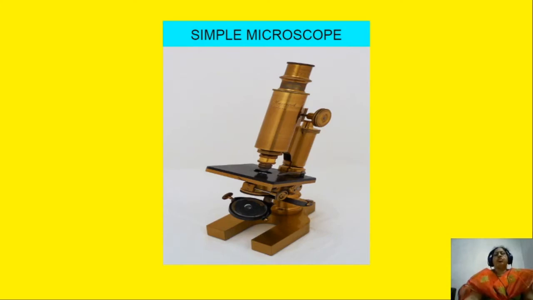Anton van Leeuwenhoek invented the simple microscope. He prepared the microscope with a convex lens, and this invention is very useful to see microorganisms and cell organelles. After his invention, in 1665, Robert Hooke discovered the cell.